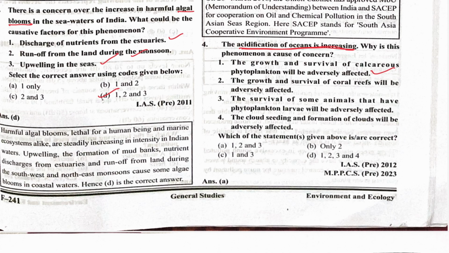The growth and survival of the coral reefs will be adversely affected. Yes. When acidification increases, it will greatly affect the corals of the marine ecosystem. The survival of some animals that have phytoplankton larvae will be adversely affected. Yes. The cloud seeding and formation of clouds will be adversely affected? No, this is related to the marine environment, not the clouds. So 1, 2, 3 is the correct option.